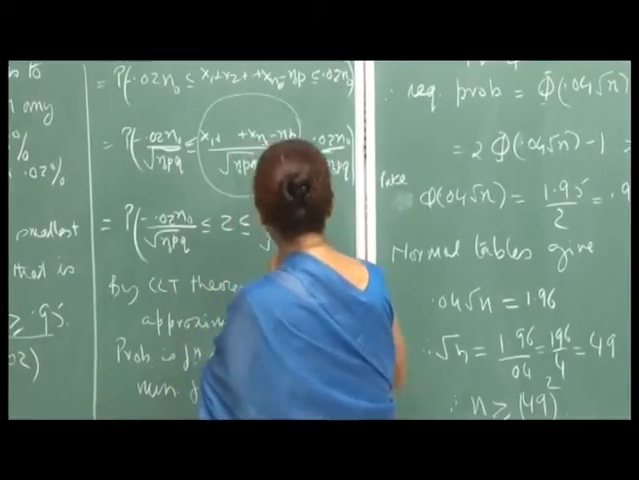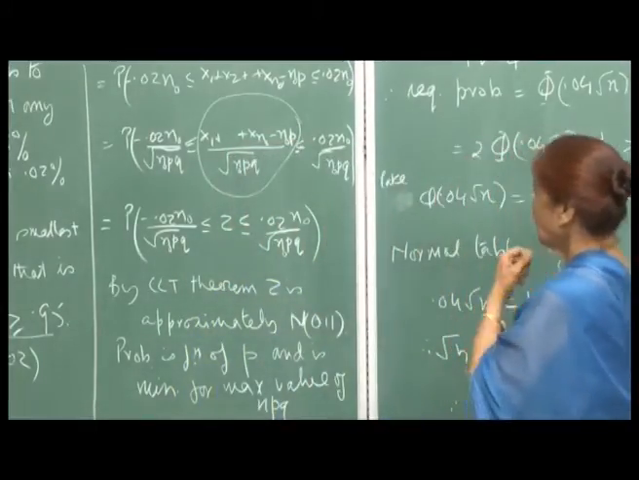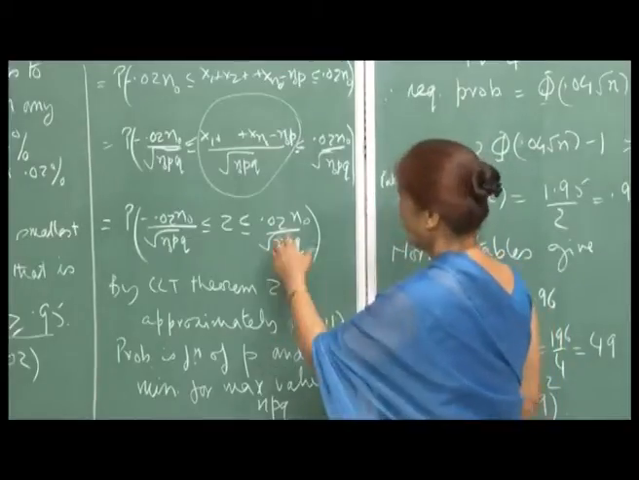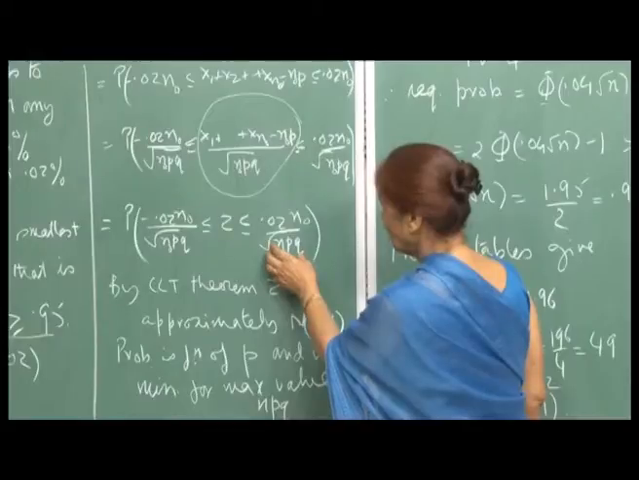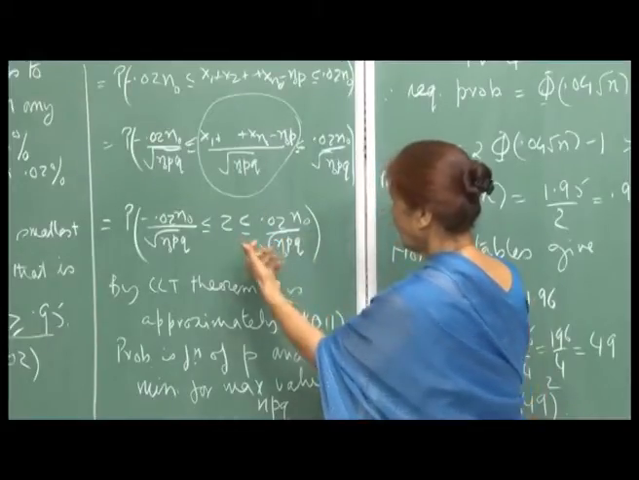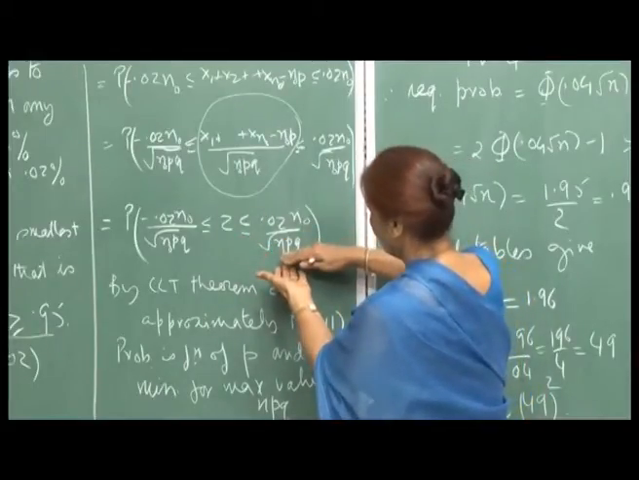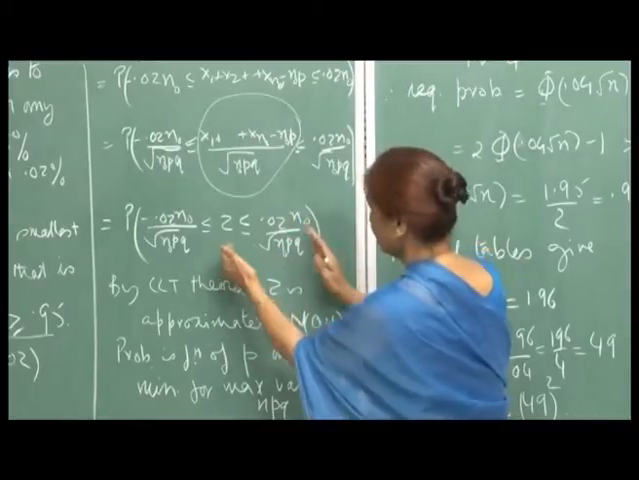So, the whole idea is that if I put the maximum value of p q here, then, because it is in the denominator, this will be the smallest.